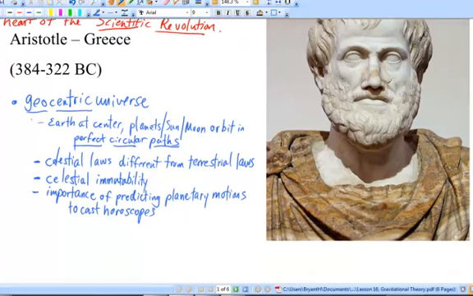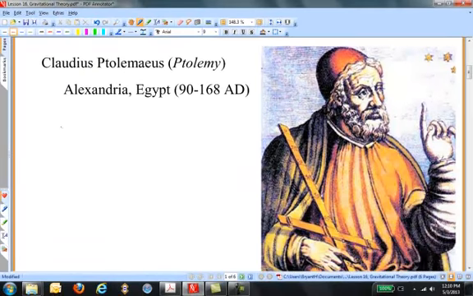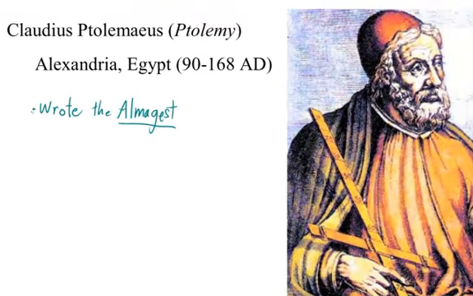The next in our historical cast of characters is Claudius Ptolemaeus. In English, we call him Ptolemy, a Roman citizen of Greek origin living in Alexandria, Egypt, in the early Christian era. Ptolemy's great contribution was the writing of the Almagest. This was a textbook of mathematical astronomy, explaining geometric models of the planets based on combinations of circles, which could be used to predict the motion of celestial objects.